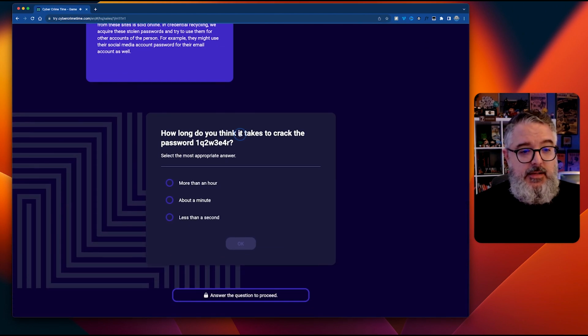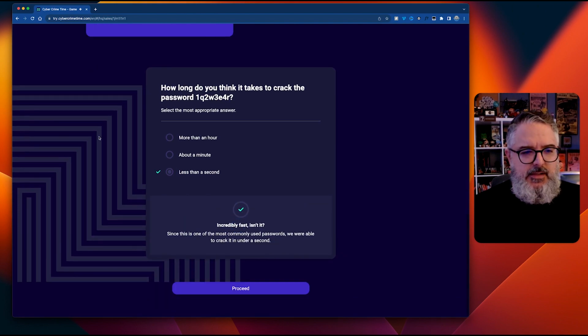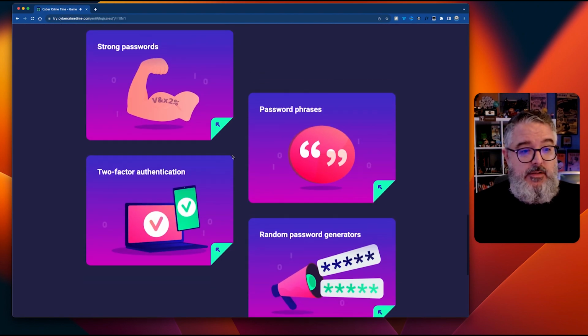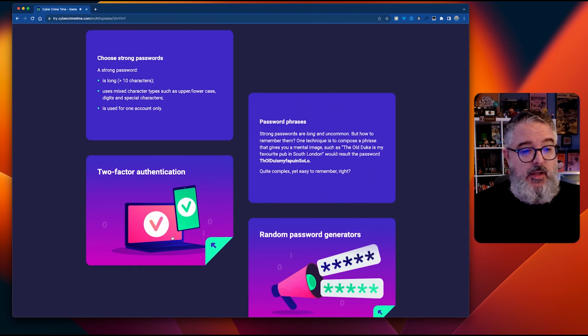How long do you think it takes to crack this password? Ooh, I'm loving this. So this password, let's say, yeah, you've got a 1, 2, 3, 4, and then you've got QWERTY kind of in the middle of it. So let's just do less than a second. Incredibly fast. Hey, I'm doing good. What hackers don't like. So this tells us what hackers don't like.